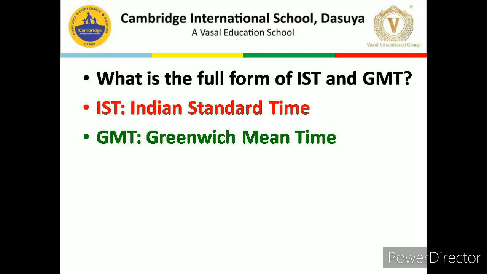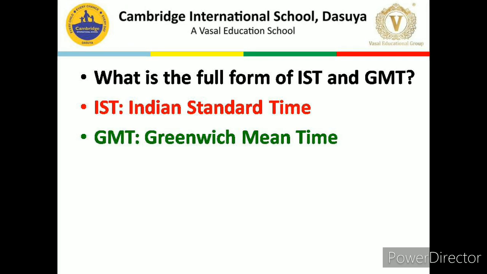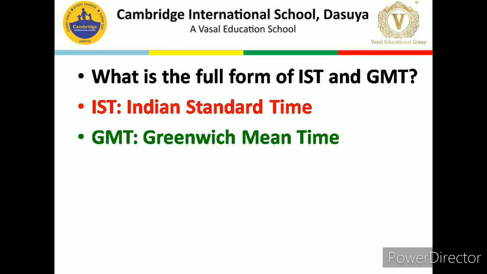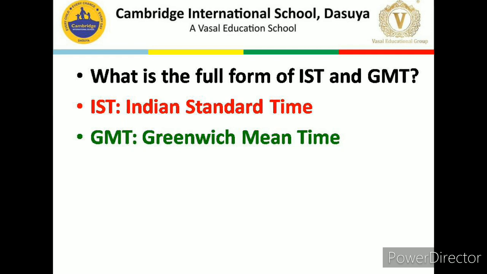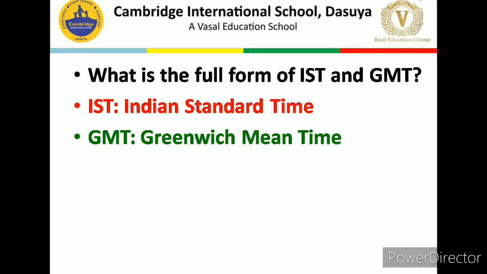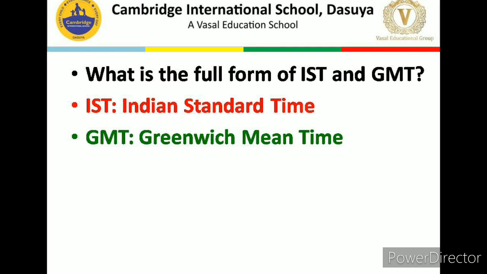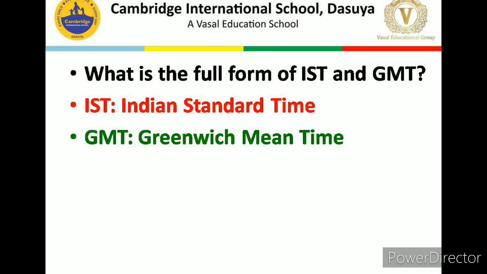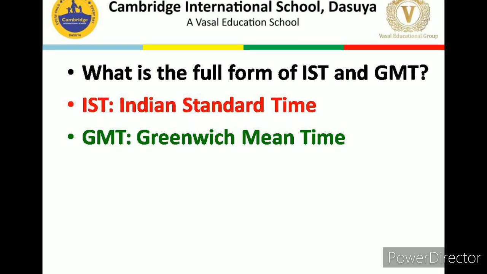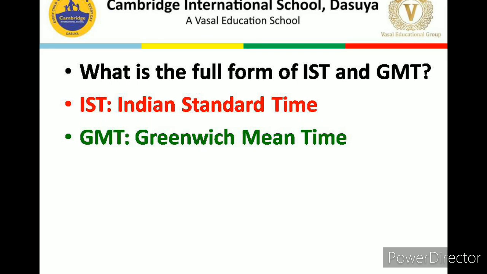So now it's the question time. What is the full form of IST and GMT? Yes, I know you know the answer, and the correct answer is IST stands for Indian Standard Time and GMT stands for Greenwich Mean Time. And as I have discussed, the Indian Standard Time is 5 hours 30 minutes ahead of the GMT, that is the Greenwich Mean Time.